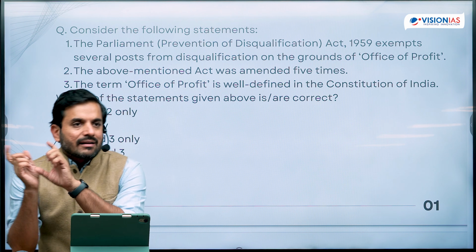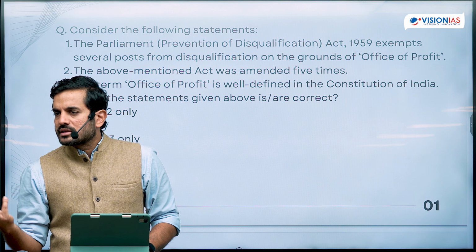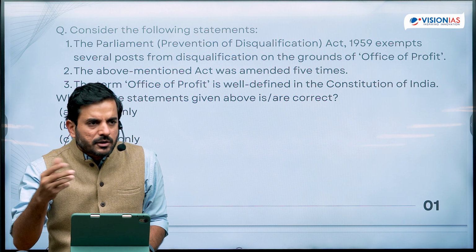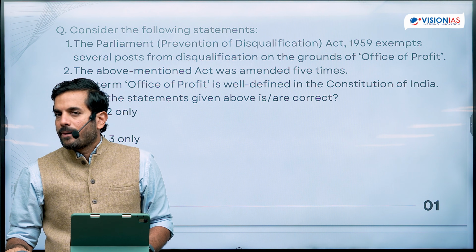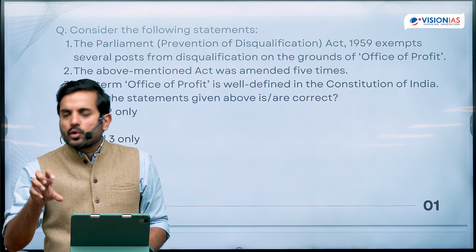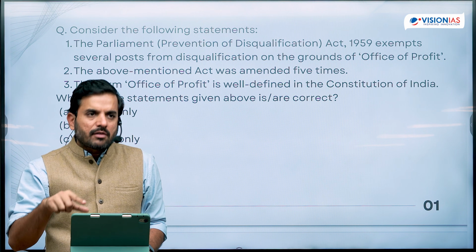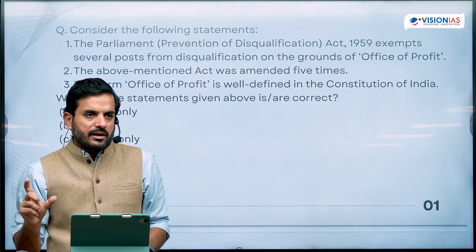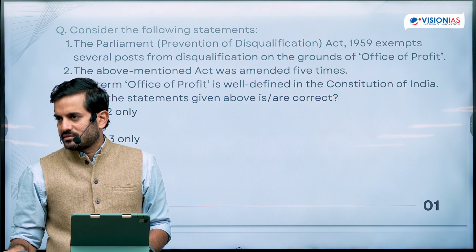Now, if you relate it to that, then you would of course know what this act was all about. This act included several positions where the holders of these positions were exempt from disqualification under the office of profit criteria. What the Parliament was trying to do was to include various positions in this Office of Profit Act through a retrospective amendment, so that the various members of the Parliament whose membership was under a question mark could be saved from disqualification.